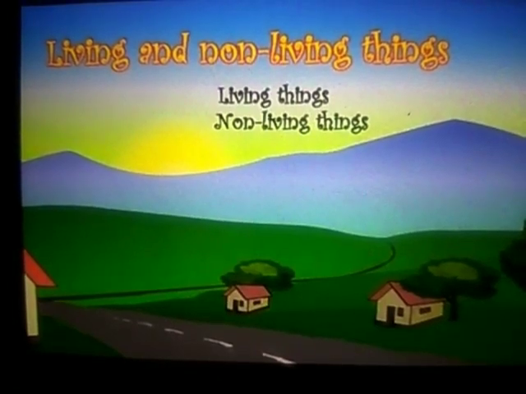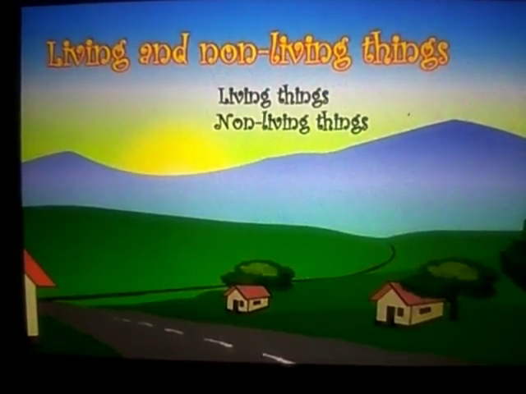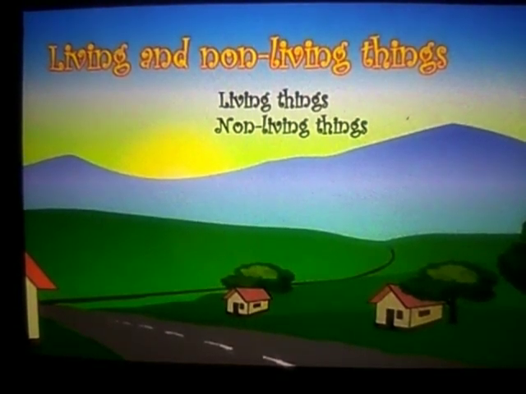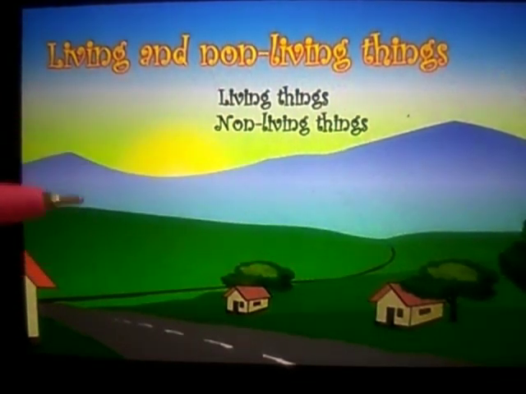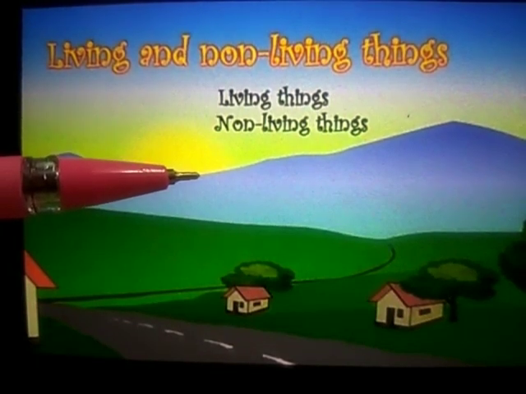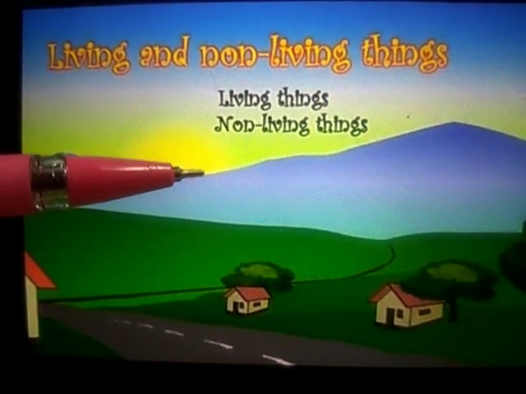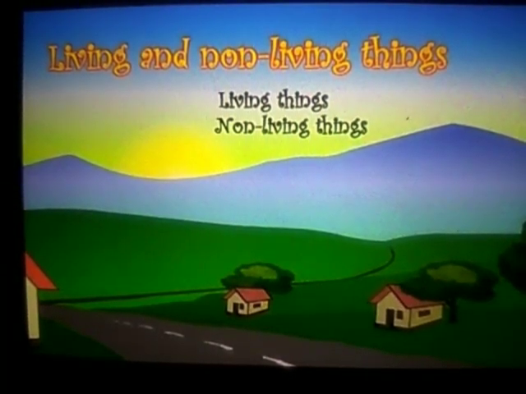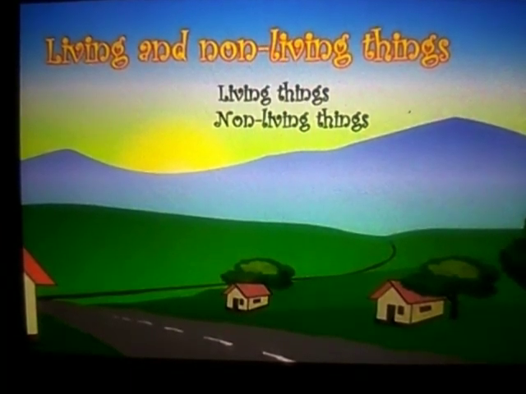Living things are things that have life. For example, here you can see trees. Trees have life. Then we have mountains. Do mountains have life? No, and we will learn why they do not have life later. Like this, there are animals. Animals have life.